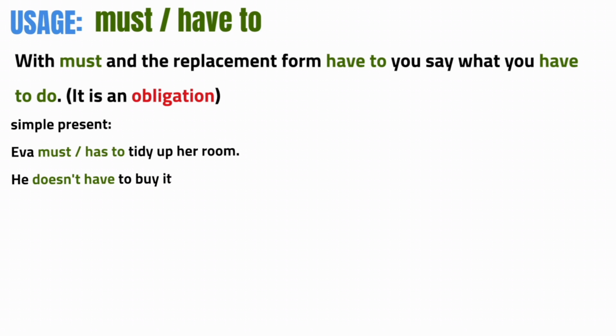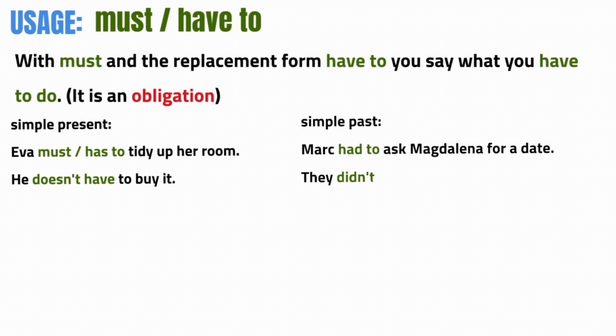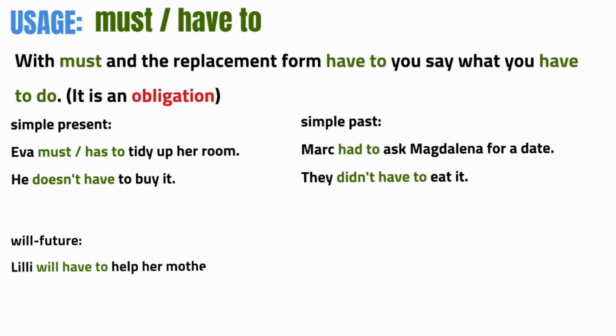In the simple present, Eva must or has to tidy up her room. He doesn't have to buy it. Simple past. Mark had to ask Magdalena for a date. They didn't have to eat it. Will future. Lily will have to help her mother. You won't have to talk to them.